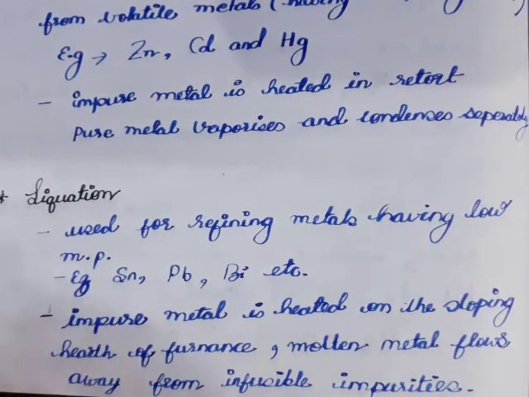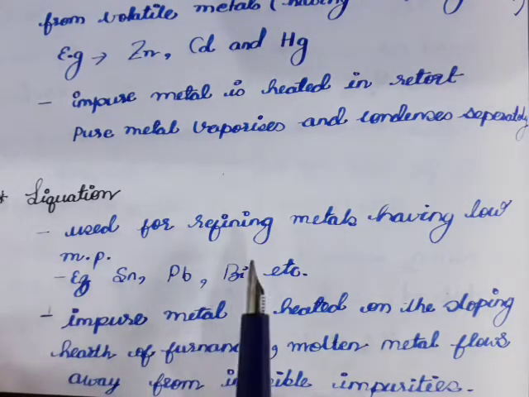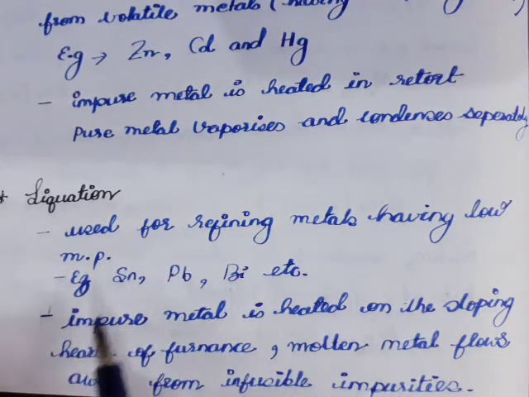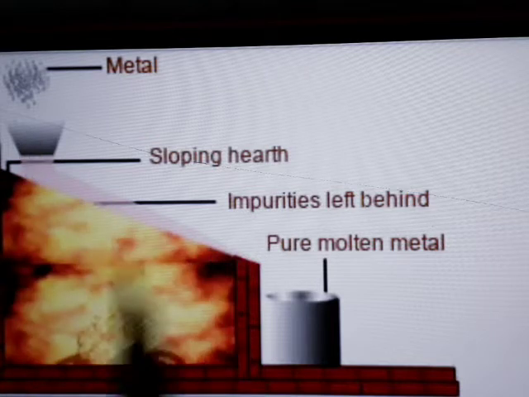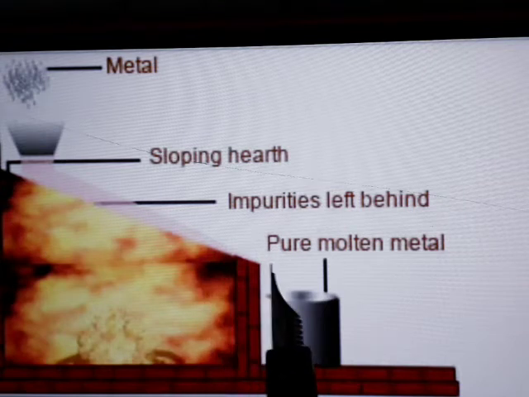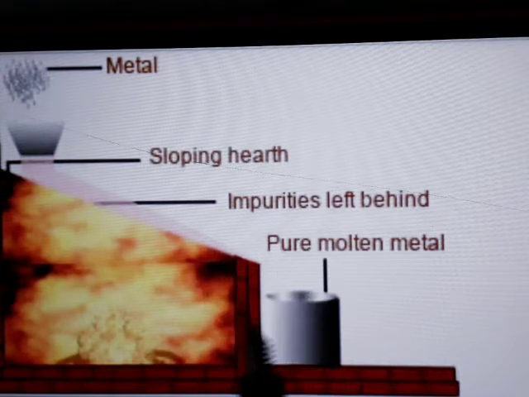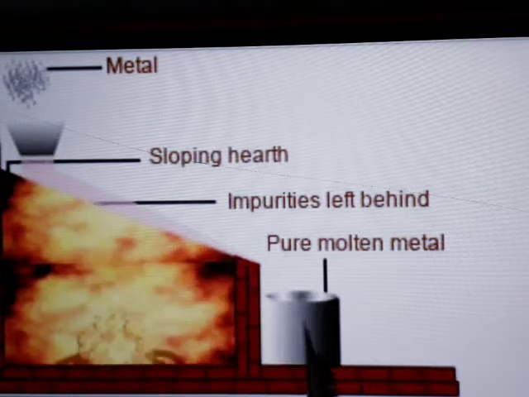The next method of purification is liquefaction, and this process is used for refining metals which have low melting point, like tin, lead, bismuth, etc. Now in this process, impure metal is heated on a sloping hearth of a furnace. Then pure metal will flow away from the infusible impurities. That means impurities will be left behind and only the pure molten metal will be collected.